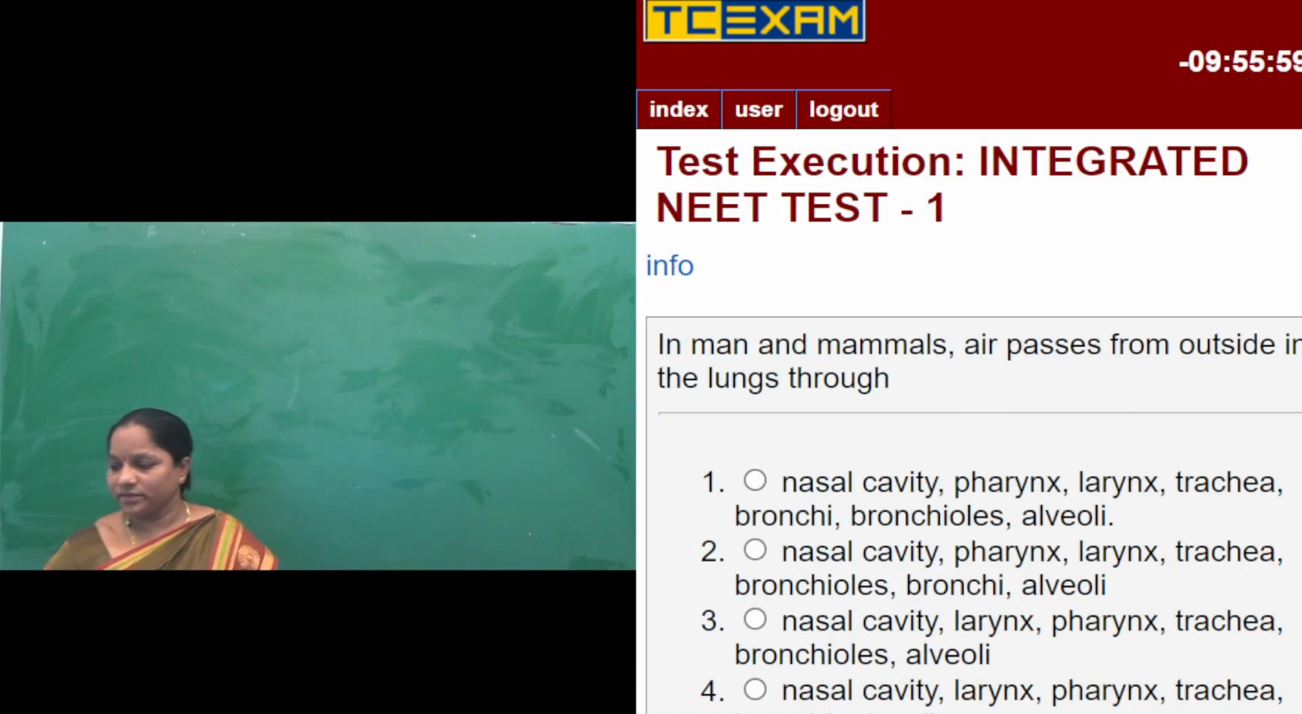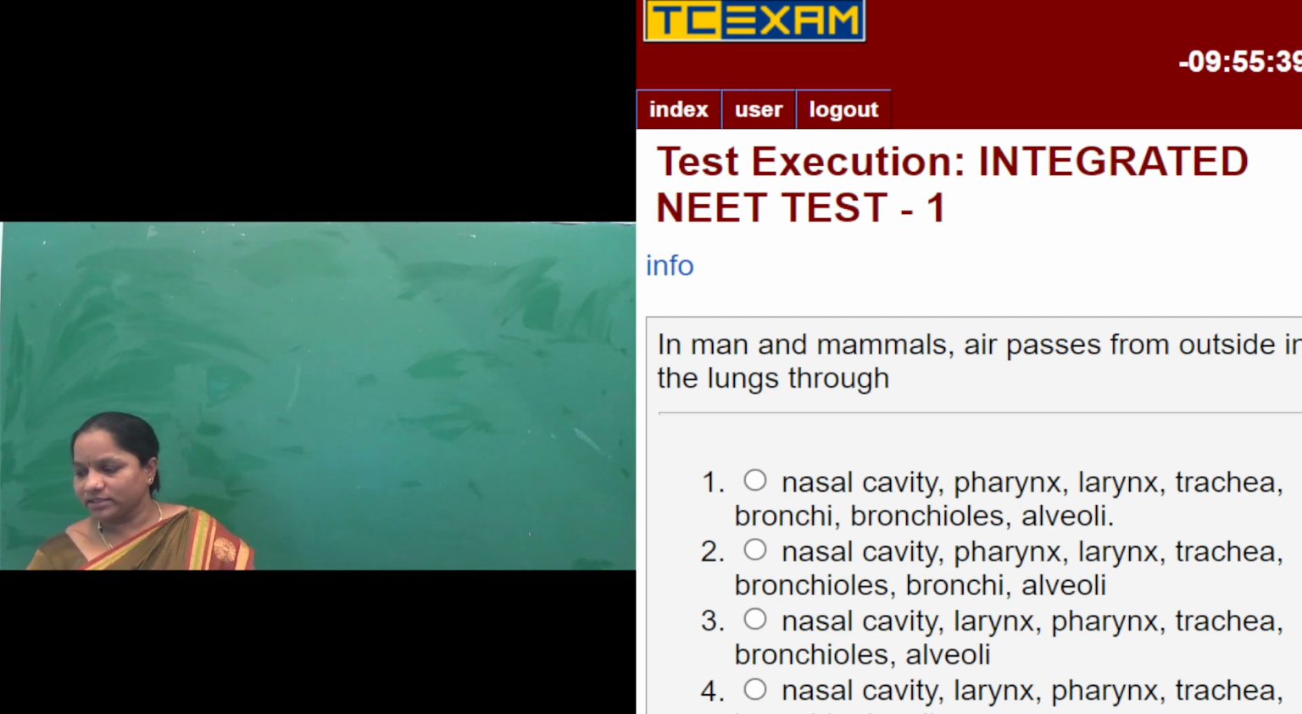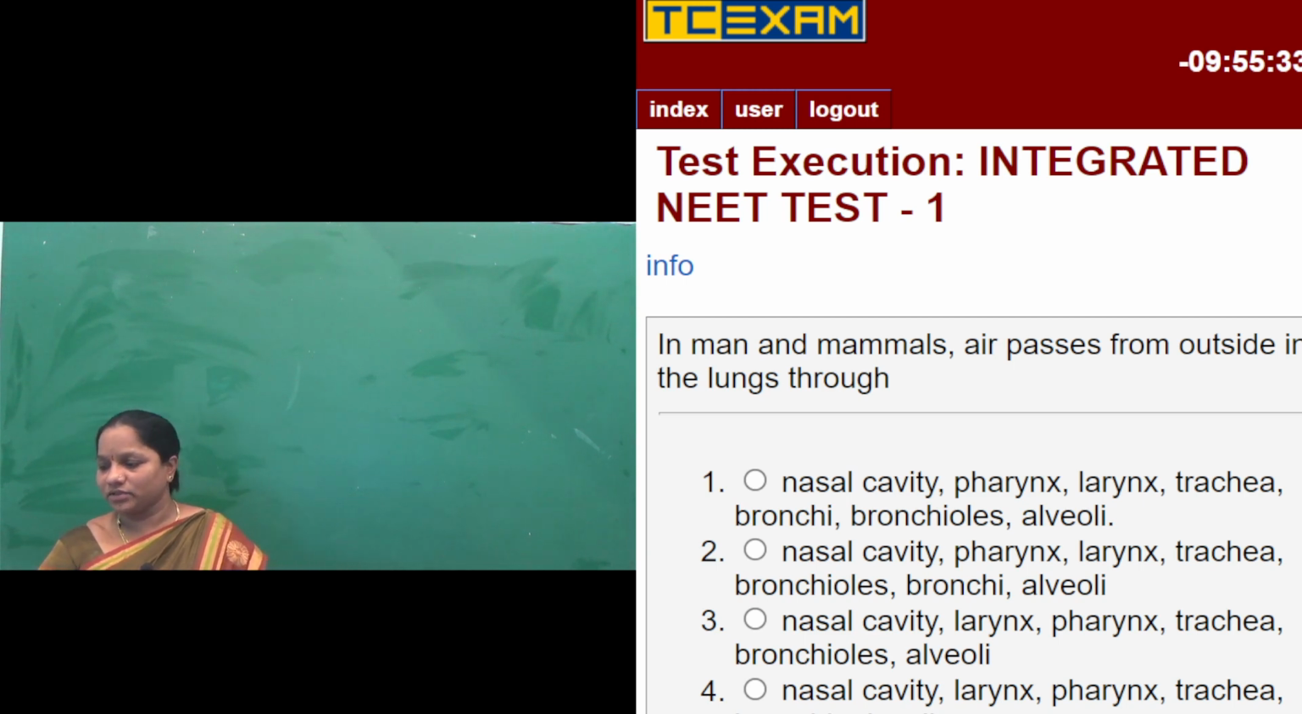The first question is, in man and mammals, air passes from outside into the lungs through. Once again, I'll repeat the question. In man and mammals, air passes from outside into the lungs through the following. When you breathe in the air, through which passage, how does the air enter the lungs?